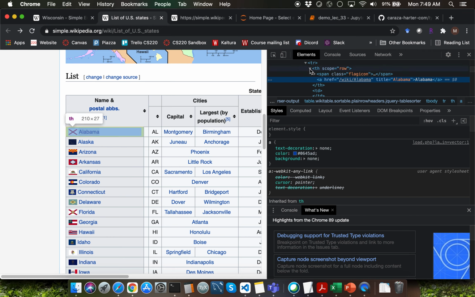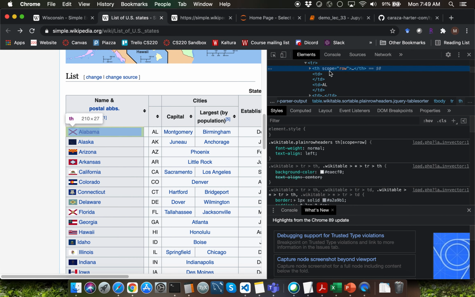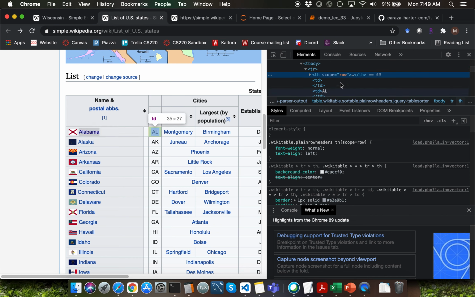Notice that the hyperlink tag is a subtag within the th tag. We haven't spoken about th. Th stands for table header. It just provides useful information about a specific row within the table. So the th tag is going to be within the tr tag. Recall that the tr tag also contains the td tag. Td stands for table data. Tr stands for table row. The td tag will just store the details of that particular cell, which is going to be the short name of the state of Alabama, AL over here. Feel free to explore the other parts of this particular table by using the developer tools.